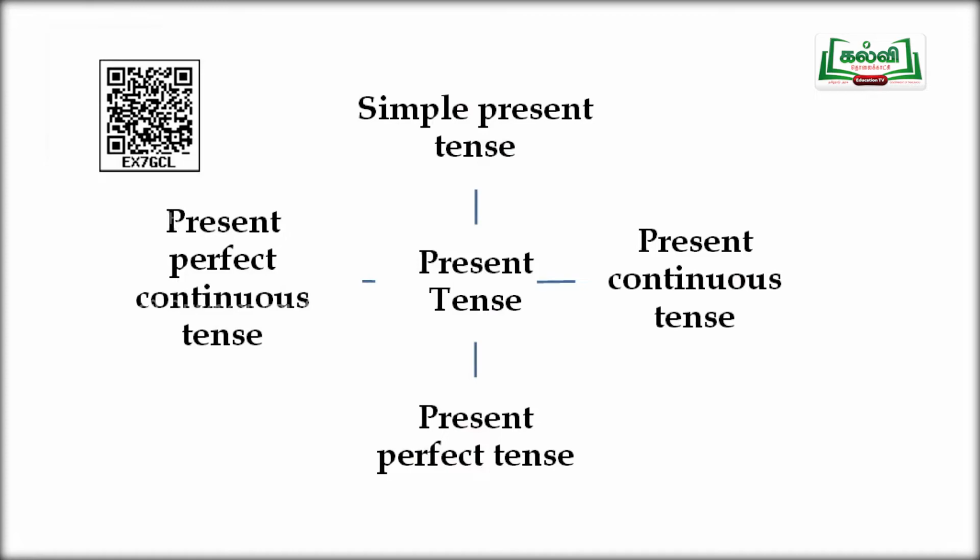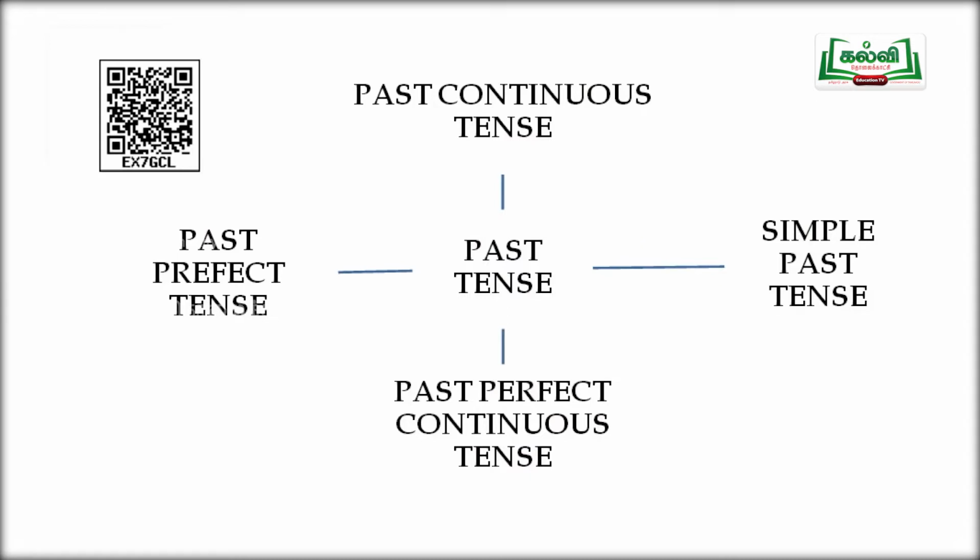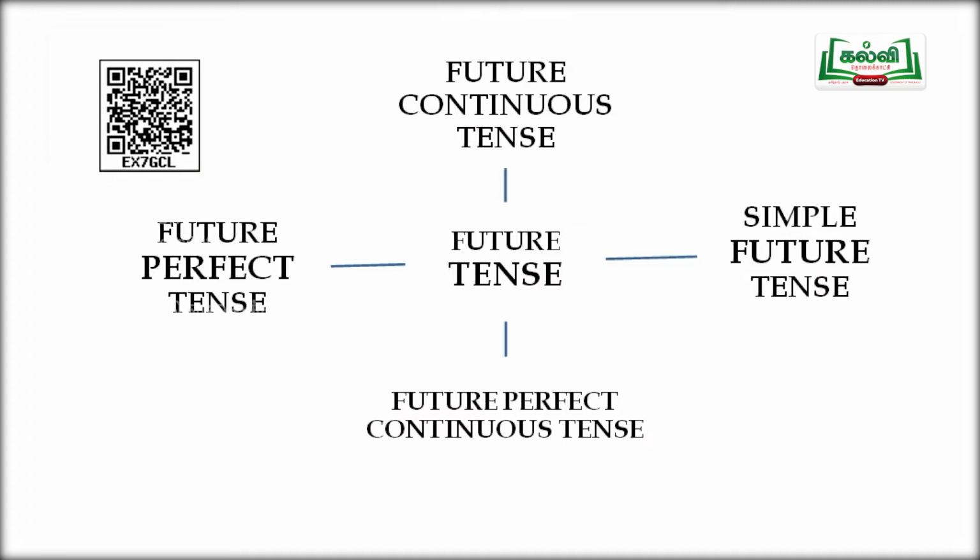In the same way, past tense is also divided into four: simple past tense, past continuous tense, past perfect tense, past perfect continuous tense. Future tense also is divided into four: simple future tense, future continuous tense, future perfect tense, and future perfect continuous tense. I think now you remember all these 12 tenses which we have learnt in our earlier classes. We use tenses and sentence patterns when we learn and discuss the usage of active and passive voices.